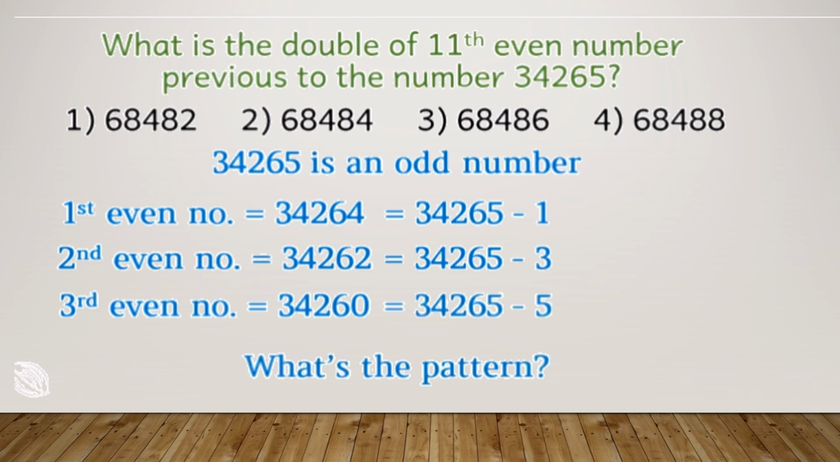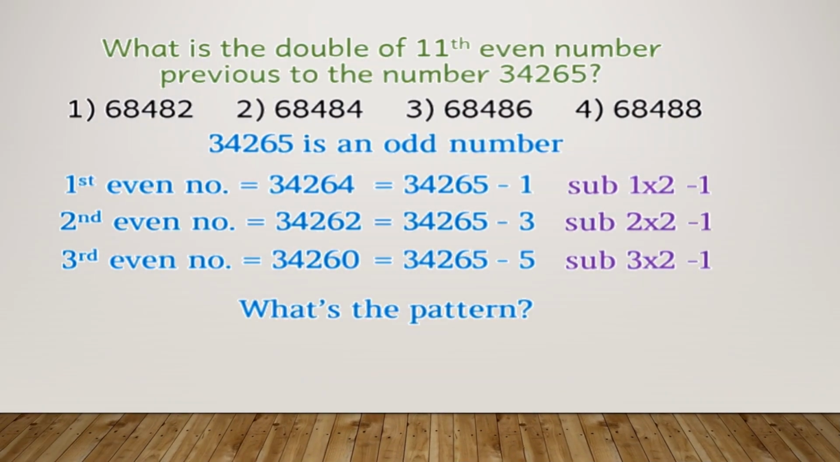Now you have got a pattern. If you look at the pattern, what did you get? The pattern is you are subtracting the number, then you're getting 1 into 2 minus 1, 2 into 2 minus 1, 3 into 2 minus 1. Earlier we were adding because we wanted to know the number after that. Now we want the number before the number which is given to us, previous, right? So you are subtracting that. You've understood the pattern now?